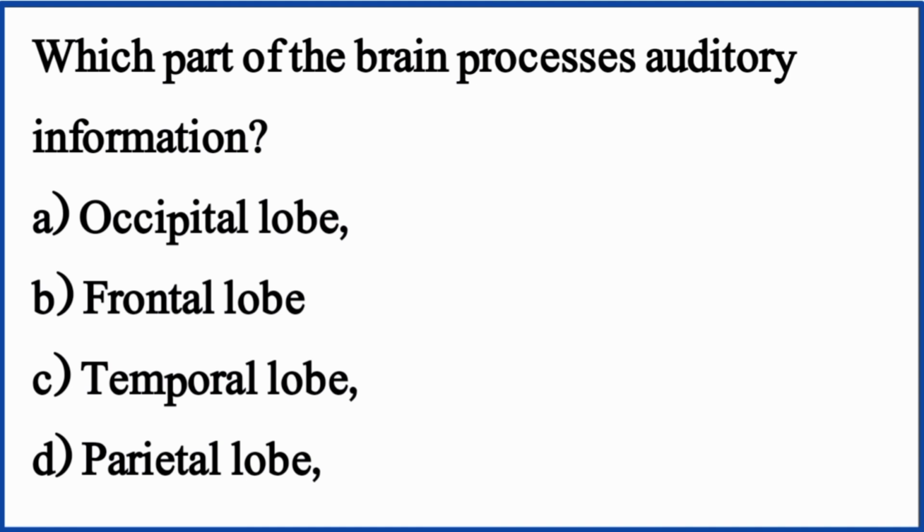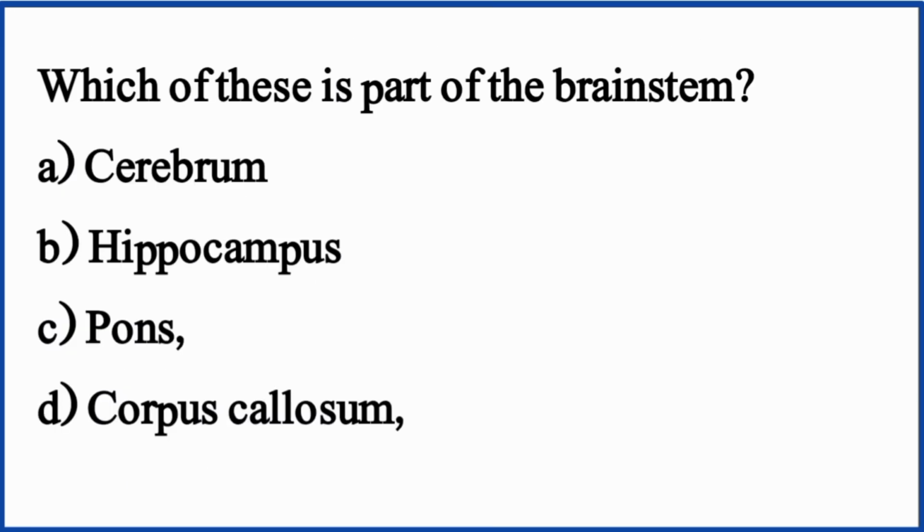Which part of the brain processes auditory information? The right option is option C, temporal lobe. Which of these is part of the brain stem? The right option is option C, pons.